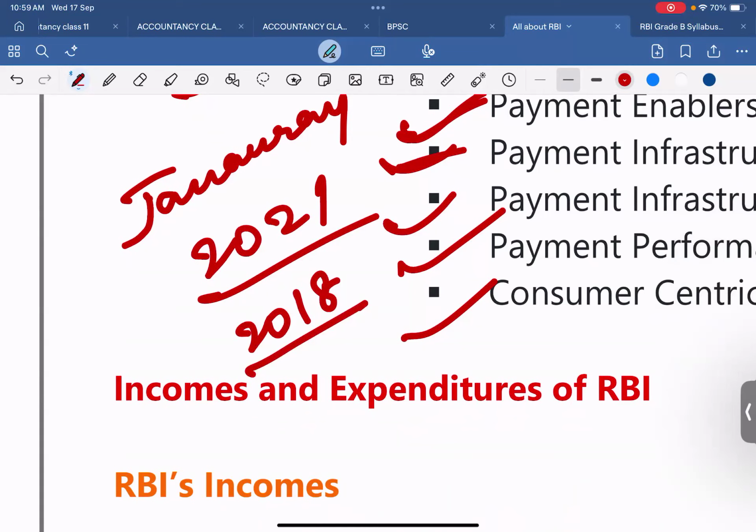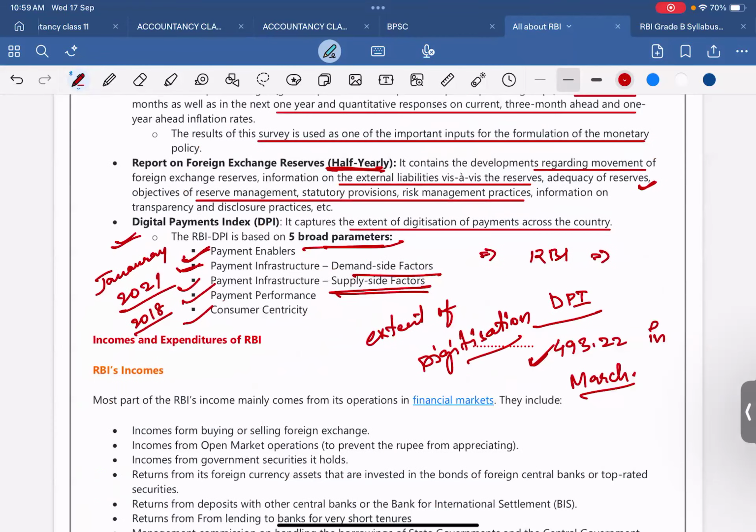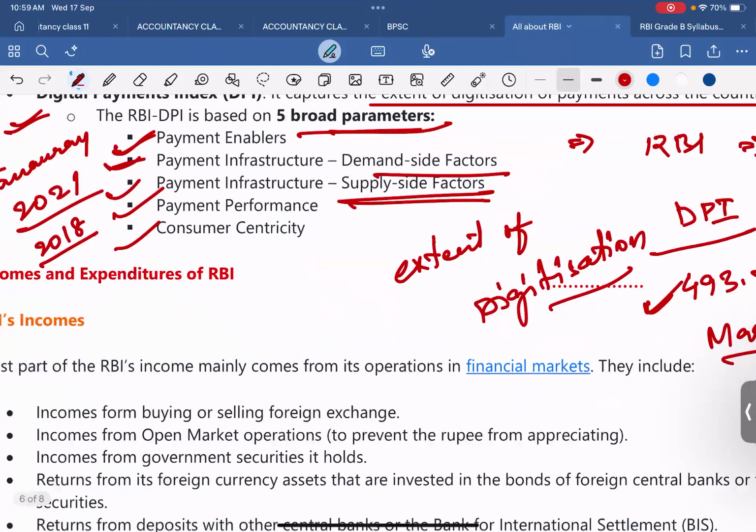So this will be a question, right? When was it launched? It was launched in 2021. What is the base period? March 2018 was the base period. And the index is published semi-annually, capturing the growth and penetration of digital payment methods over time. Fine. Semi-annually, it is published semi-annually.